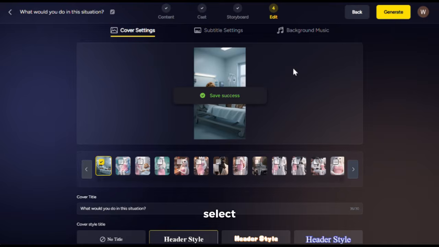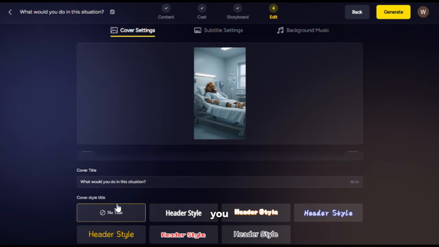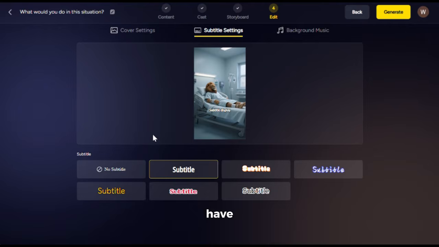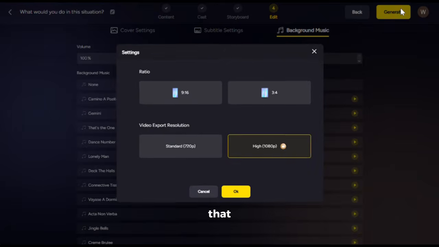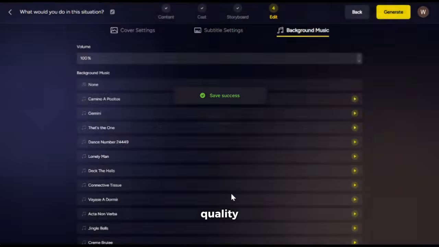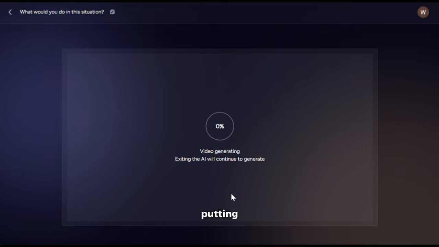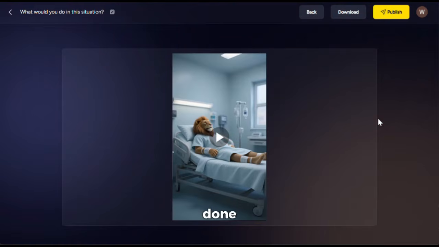Now, here you can select the cover image and header title if you want, and for the subtitle, it doesn't have any voiceover, so I will click on None. And for the background music, you can choose one from here. After that, click on Generate, then select the aspect ratio and video quality, and click on Generate, and it will start putting everything together. Once it's done, you can download the video from here, and here is the final result.